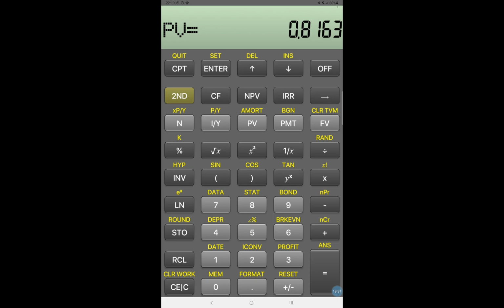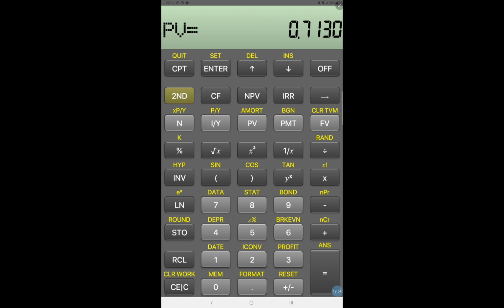Similarly for the fifth year I can calculate: 5, and I'll store the value in N. Then 7% is the required rate of return, so I/Y. Then I'll press 1, then minus, which is stored in FV, the future value, and I will compute the present value, which is 0.713.